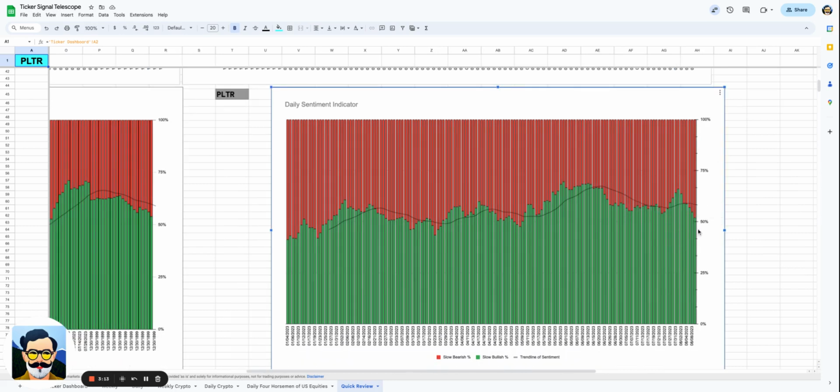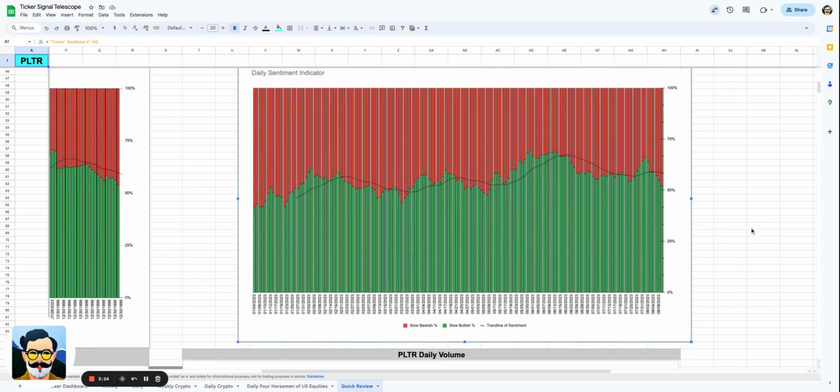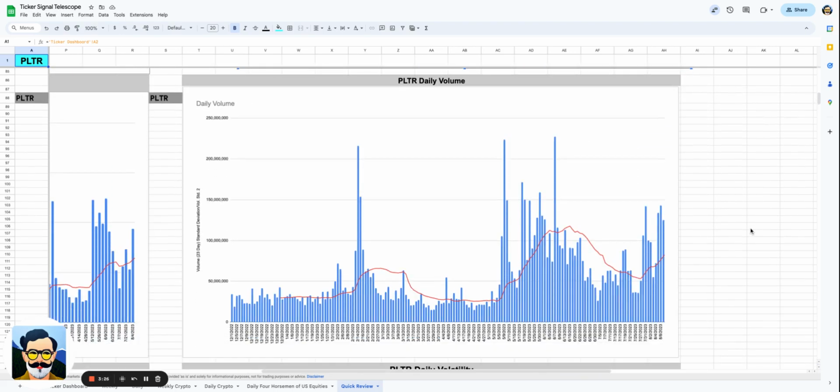What we can see is that we're coming back down on the daily sentiment closer to 50%, which is actually quite nice because we were up at a high of 66 on the 1st of August, coming off of those highs that we saw back in June. We were up around 69% bullishness. That's quite bullish. I wouldn't call it oversold. I just call it overly bullish.